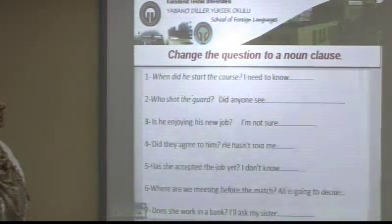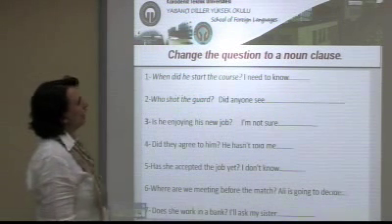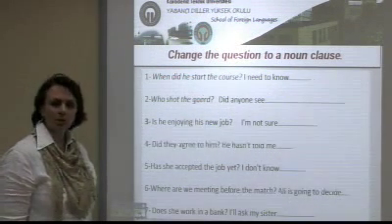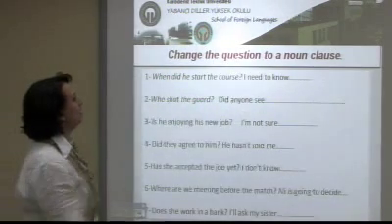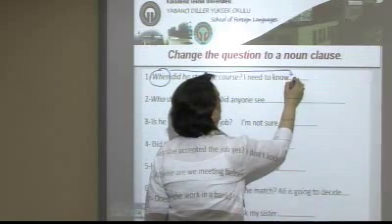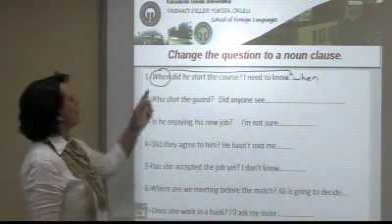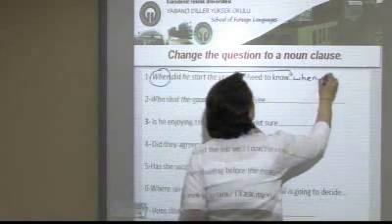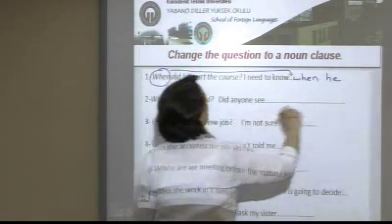Some examples about noun clauses. Can you change these questions into a noun clause, please? Let's do it together. When did he start the course? I need to know. At first, I use the question word when, and then the sentence structure is in simple past tense. I use the subject and affirmative sentence in the noun clause.